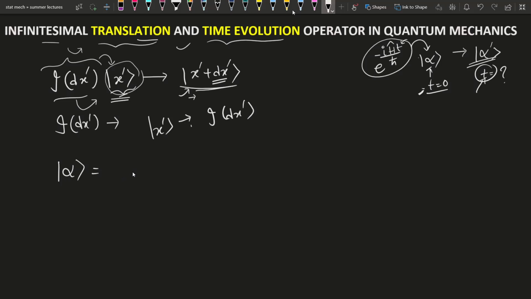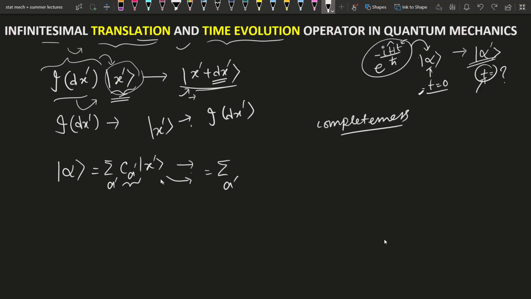If we take the basis to be the position eigenkets, then for a discrete spectrum it will be the sum over x dash of some coefficient times the ket x dash, where the coefficient is the inner product of x dash and alpha.